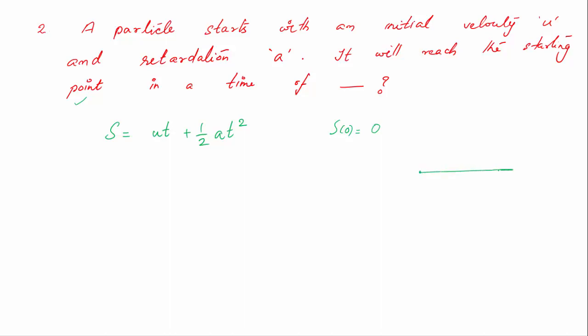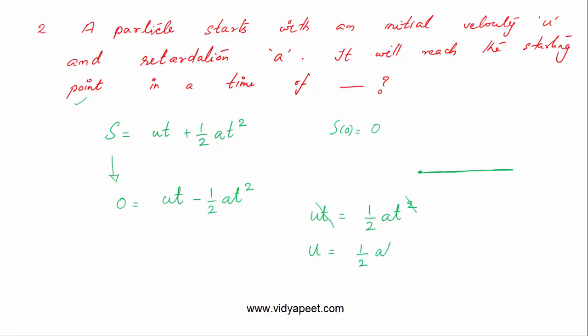So, it starts from here, goes here and comes back. For the second solution you can easily find it. That is when I put s equal to 0, ut minus half at square. Because it is decelerating, I put a equal to minus a, or ut equal to half at square. Okay, so the t will cancel. So you will get u is equal to half at, or t is equal to u by a. So this is the second solution. After a time of 2u by a, again the displacement will become 0. So the answer is t is equal to 2u by a.